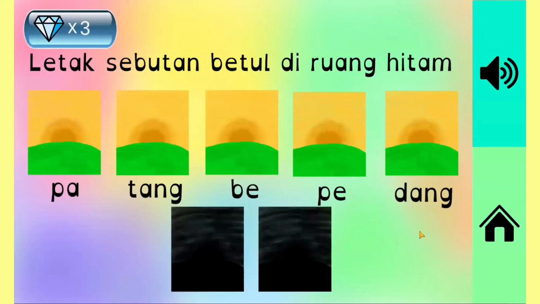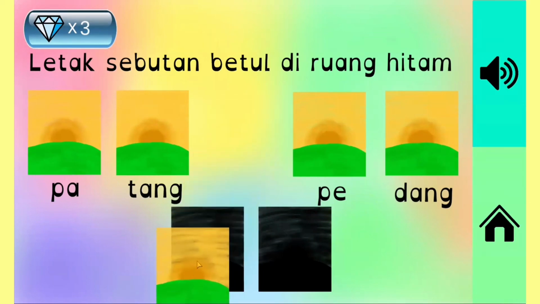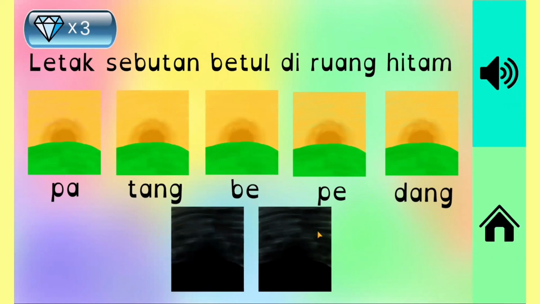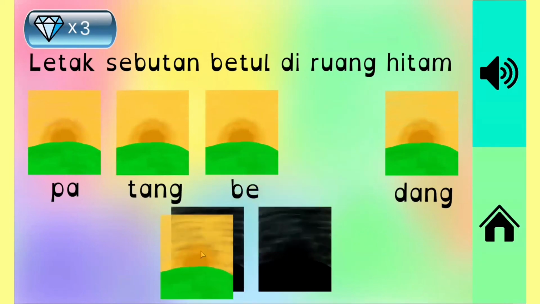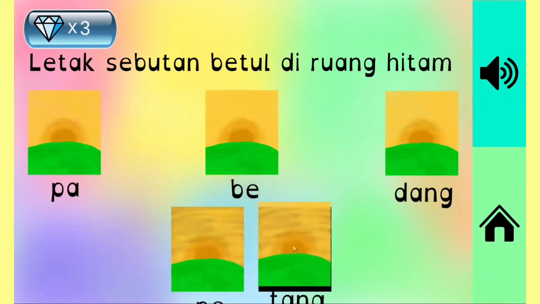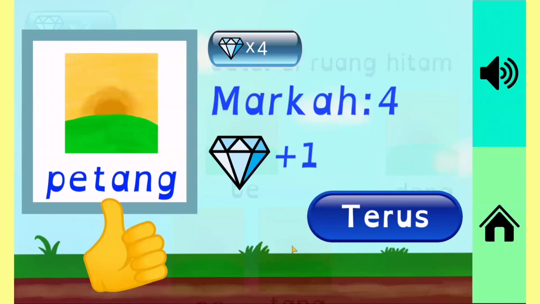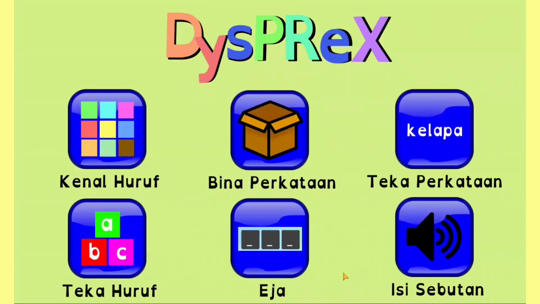Last is the isi sebutan. Petang. They need to put the sebutan in the correct place. If they choose the wrong sebutan, it will say Bukan saya. If they choose the correct one, it will say Bagus. Anda jawab betul. And if all are correct, it will give marks and also a reward. That's all for the demonstration of the Dysplex.